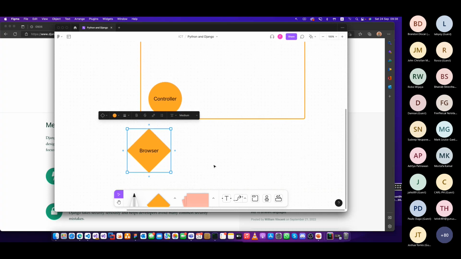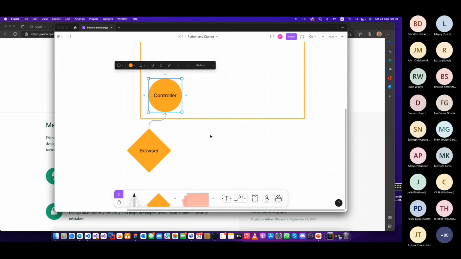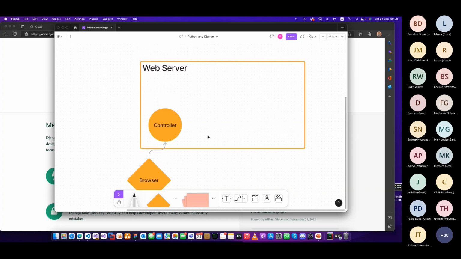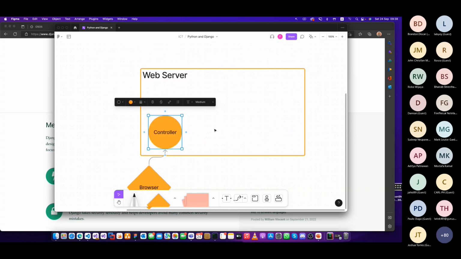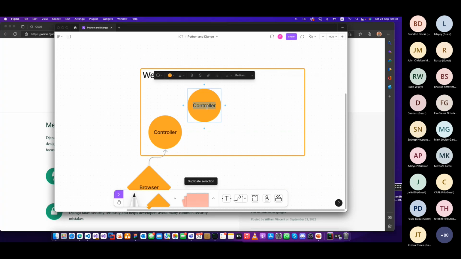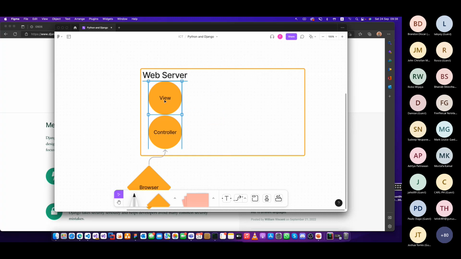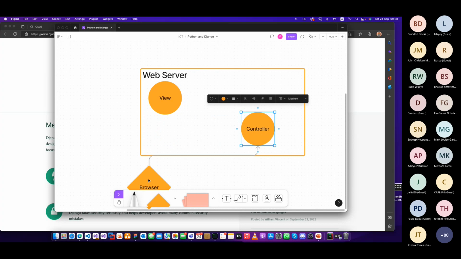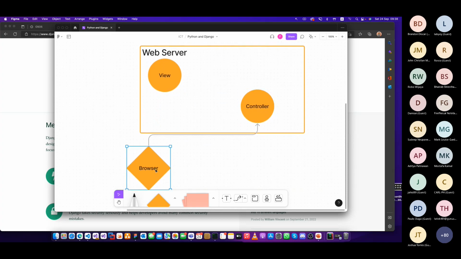You type www.someexample.com and it will go to the server. It's called a request. This request will be sent to the controller. This is where this pattern starts. It's sent to the controller, and then the controller has to think about two things. Imagine you have requested an about us page. There is no data, it's just a blank HTML file with some designs. So how are we going to do that? We have the controller here, so the browser hits the controller.